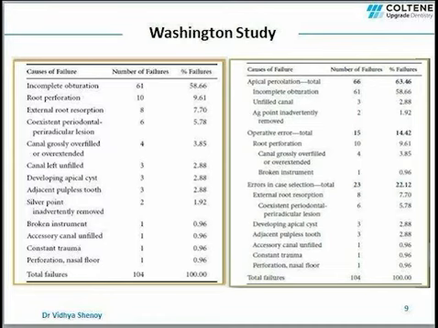This was a study carried out at the University of Washington School of Dentistry to evaluate treated endodontic cases and ascertain the causes of failure. They evaluated various technical causes and found that among the teeth evaluated, incomplete obturation was the leading cause of failure of root canal treatment. Incomplete obturation can be caused by improper cleaning and shaping, which is a result of loss of working length due to debris accumulation or other procedural errors such as ledge, zipping or instrument separation, which can occur during root canal preparation.